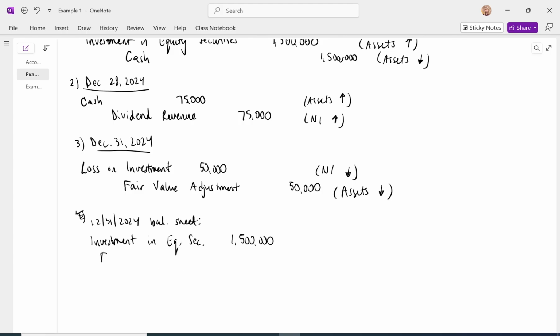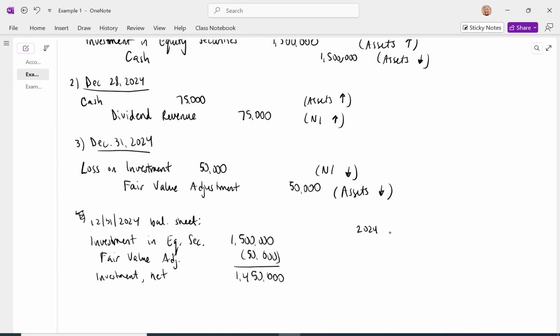And then we would have a negative balance in the fair value adjustment account. The credit balance reduces the value of the related asset. And we have our investment at fair value, or net of the fair value adjustment, of $1.45 million.